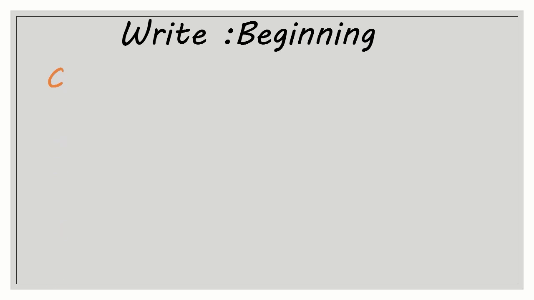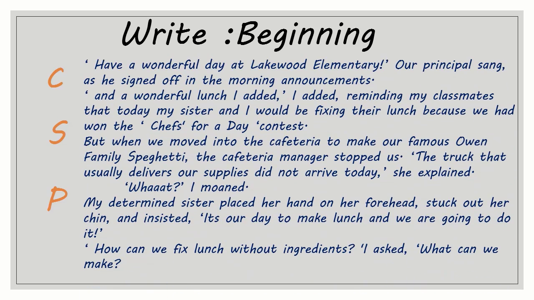So now let's write the beginning. For the beginning, I have decided that I'll be focusing on CSP. C stands for characters. I'll be introducing my characters in this beginning part. Then S stands for setting. I'll show where my story is set, and P stands for the problem part. Now, this is my first part of the story, which I call beginning.